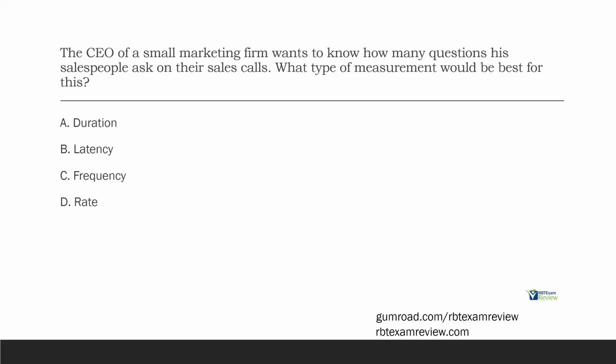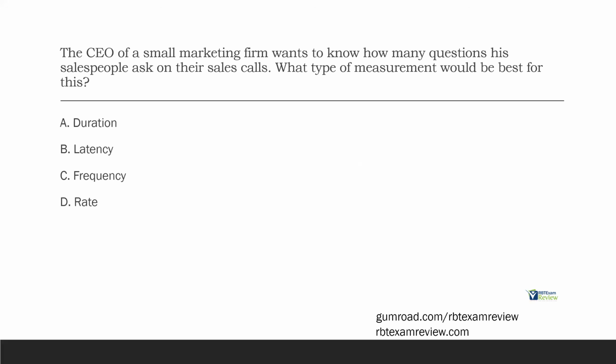Now, frequency and rate are related. Frequency is our count. What is rate? Rate is frequency with the time component added. Rate is going to be more specific than frequency. So in this case, yes, we could use frequency, right? I could count how many questions each salesperson asks on each call and get a number. But what would be better than that? What if I found out how many questions per call they make? That's even better. So rate is going to be the better option here.